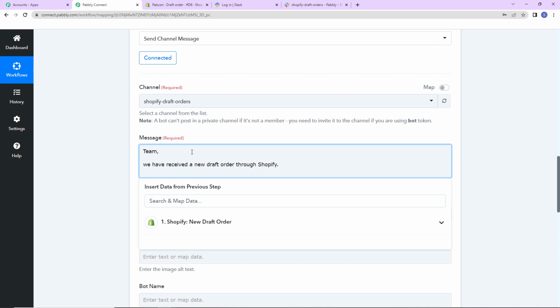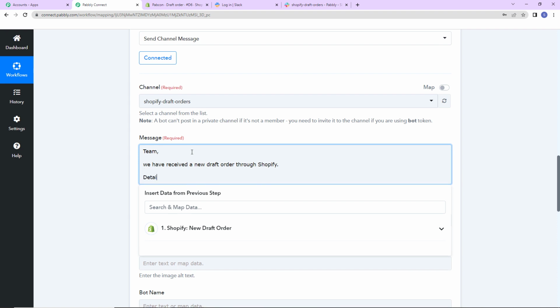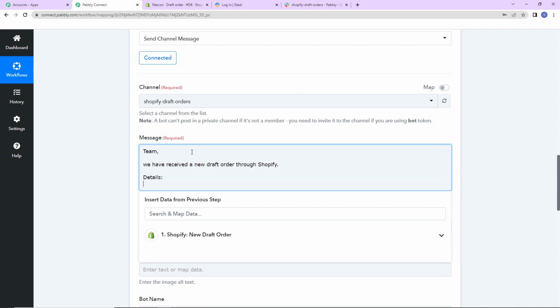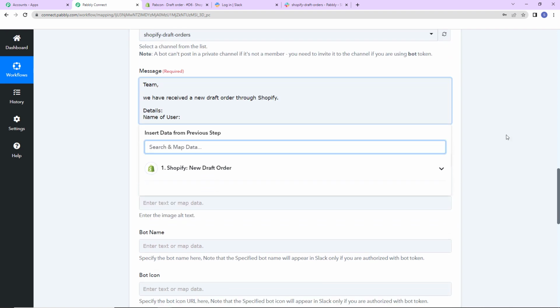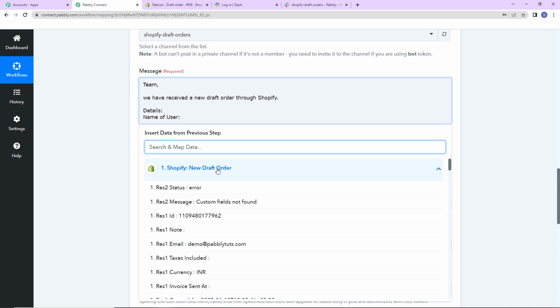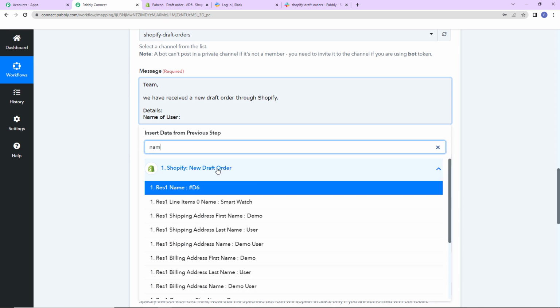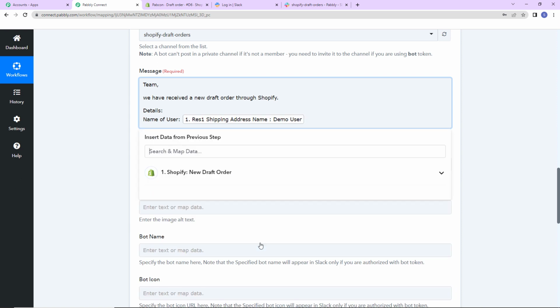Now here I'm going to provide the details. So details, first of all, the name of my user. So what is the name of my user? For this I'm going to map the information. And how do I do this? Here it is showing me the previous step. As soon as I click on this and write name, you can see this is the name of my person, right? So I'm going to click on this.